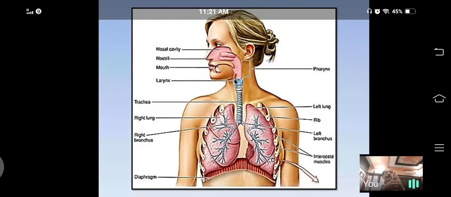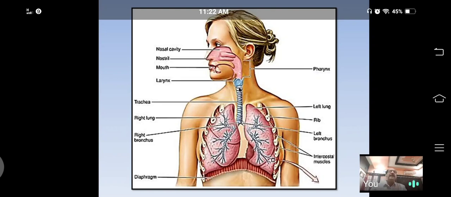If water or food enters the pharynx, suddenly it closes and prevents the entry of dust, food or water into the larynx. Next, the larynx leads to a windpipe.